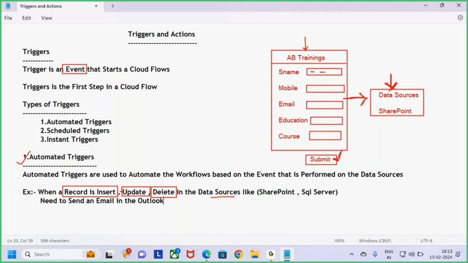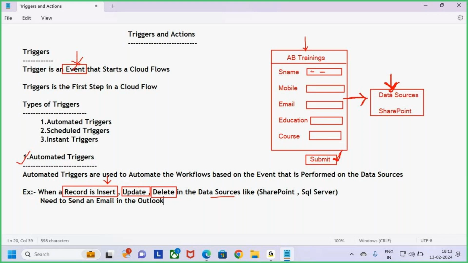So once I click on the submit button, the data is submitted to the data sources, which means I'm inserting data into the data source. Inserting that data is one event. So whenever a record is inserted, it is going to trigger, because one event has happened. What event has happened?